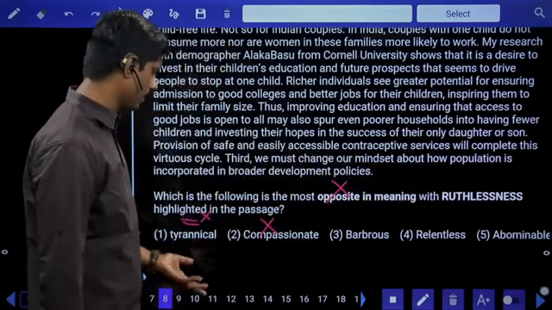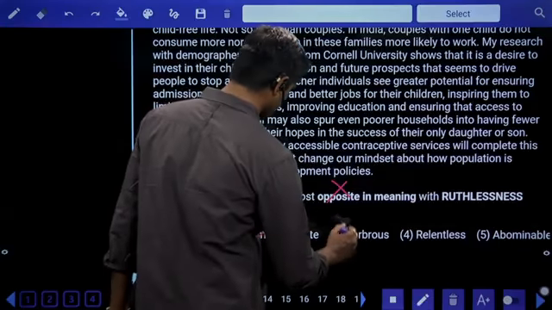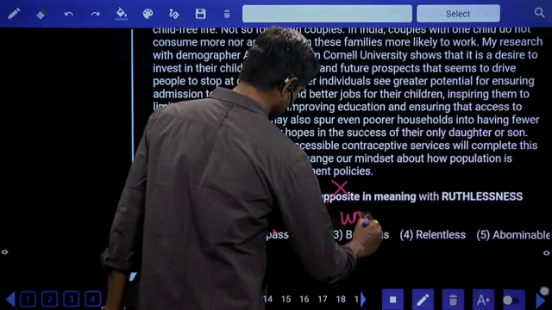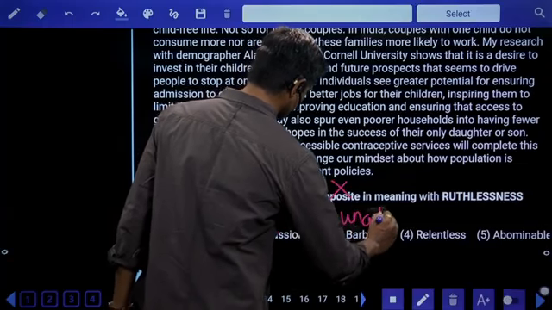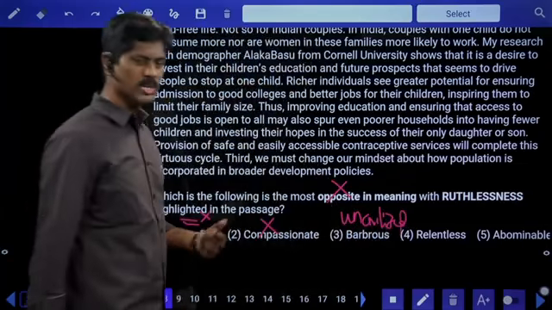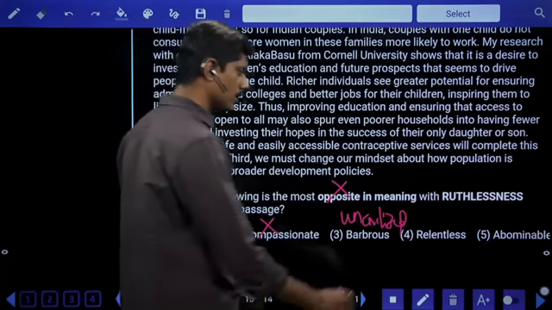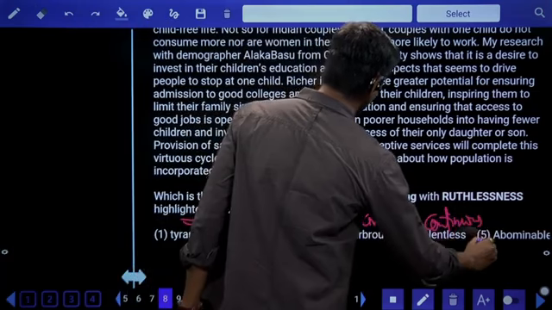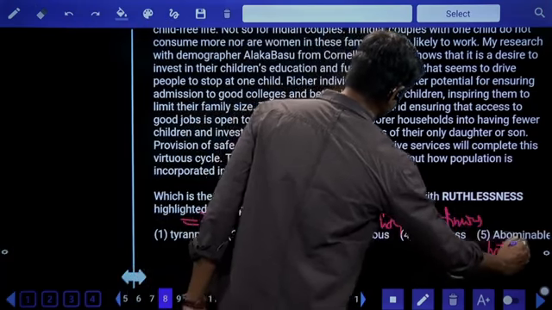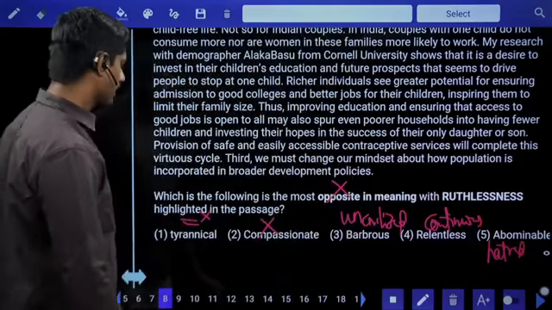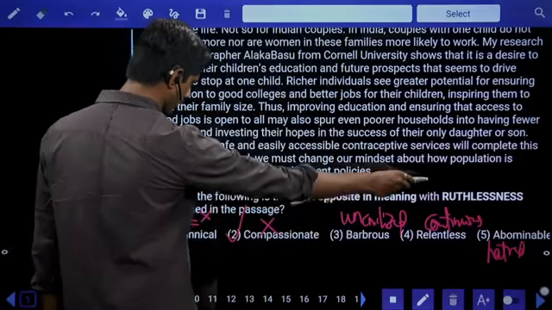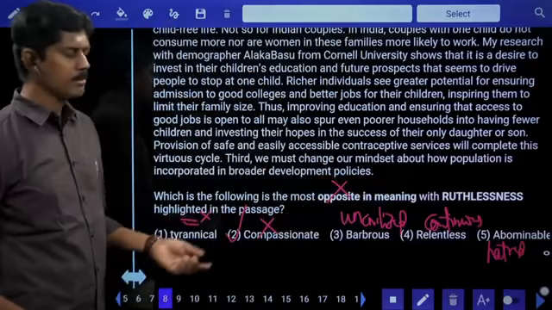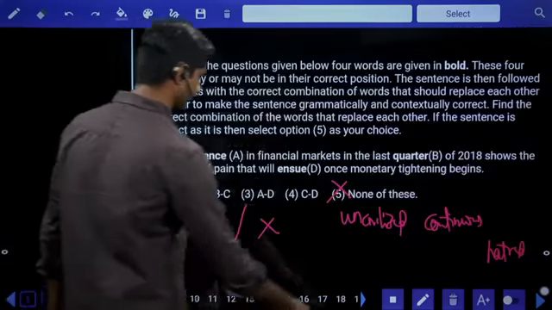Compassionate means having compassion. Barbarous means uncivilized, without any civilization or without much knowledge, awareness of the society. Relentless means continuous. Abominable, hatred, disgusting. Answer is second option. We require opposite of ruthlessness. So ruthlessness without compassion, opposite is compassion.